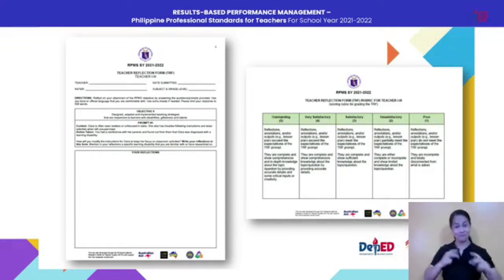At the rightmost part of your screen, you will see the TRF rubric. Again, this will be used by your raters in determining or assessing your reflections, the ones that you put in your TRF form.